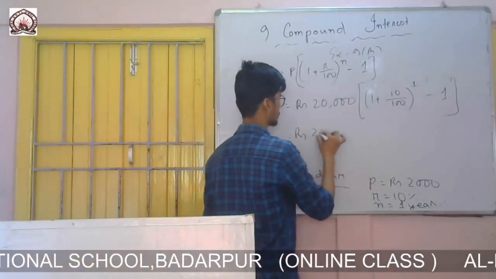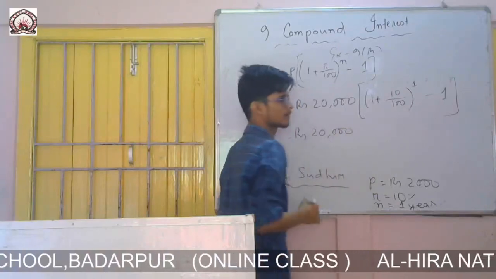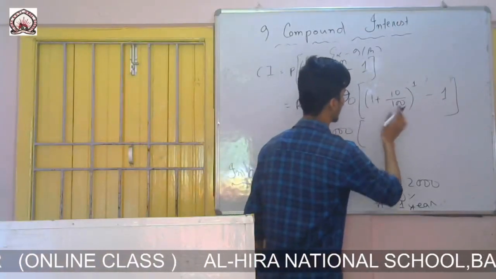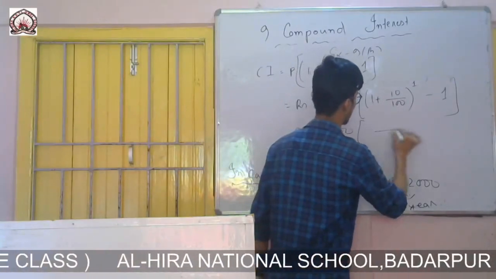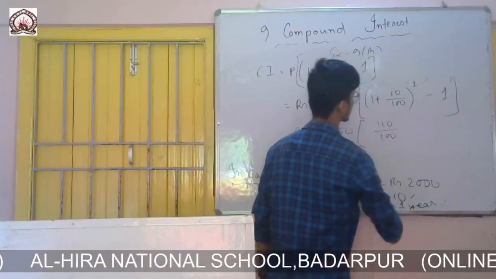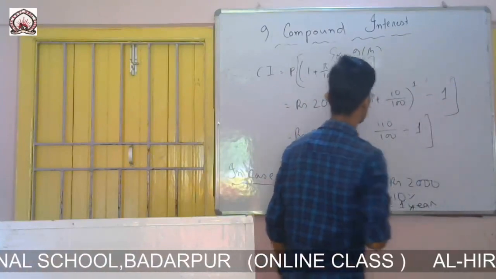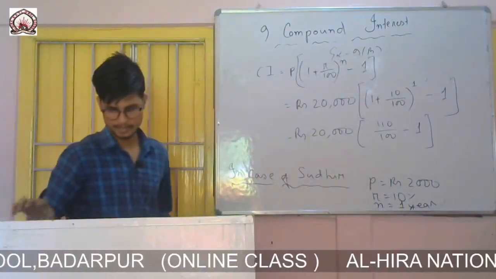So rupees 2000 into (110 by 100) to the power 1, so no need to write it, minus 1.